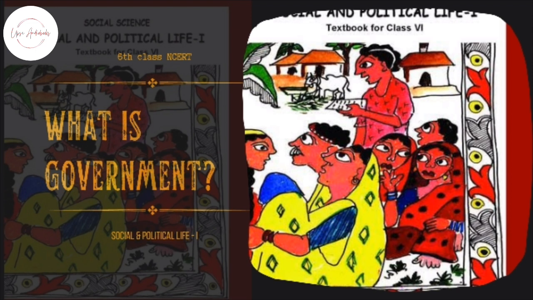Perhaps you are wondering how governments manage to do all this and why it is necessary for them to do so. When human beings live and work together, there needs to be some amount of organization so that decisions can be made. On page number 28, there are 3 pictures given. These pictures show some examples of institutions that are part of the government.